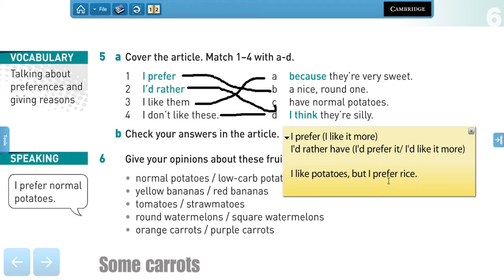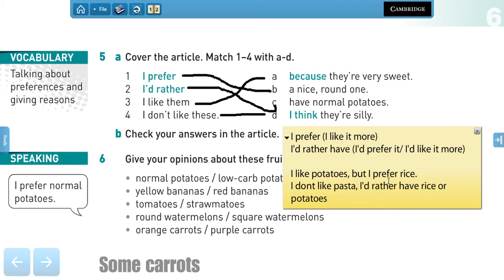On the other hand, you can say, I don't like pasta, I'd rather have rice or potatoes. Yes, so in this case, you have something that you don't like, right? Pasta, and you would rather have something different, right? Me gustaría, si tuviese que elegir, preferiría comer una cosa distinta because I don't like this, right? So that is the main difference.